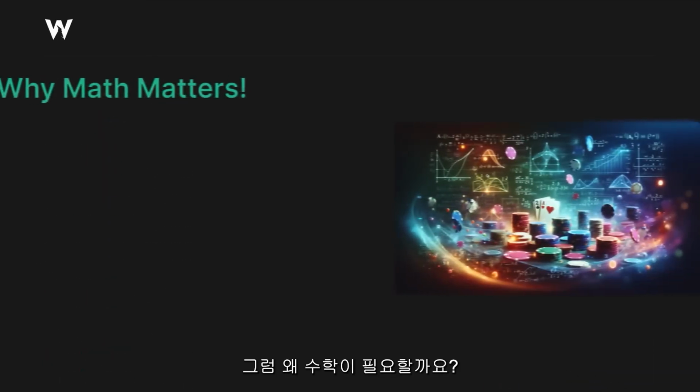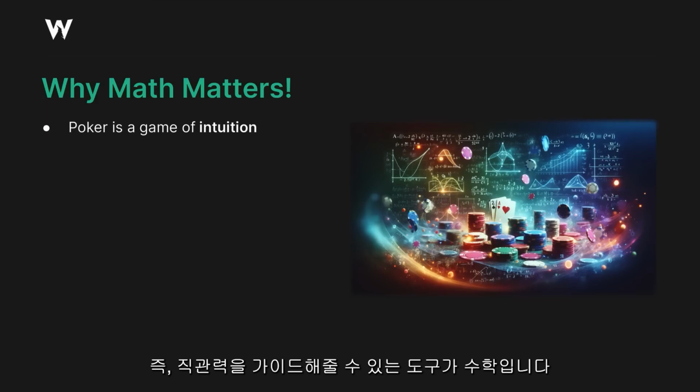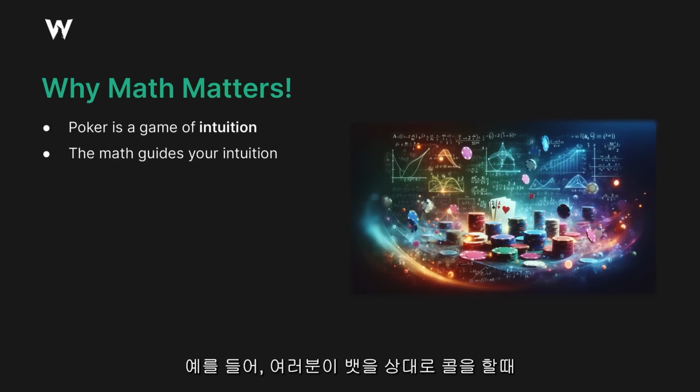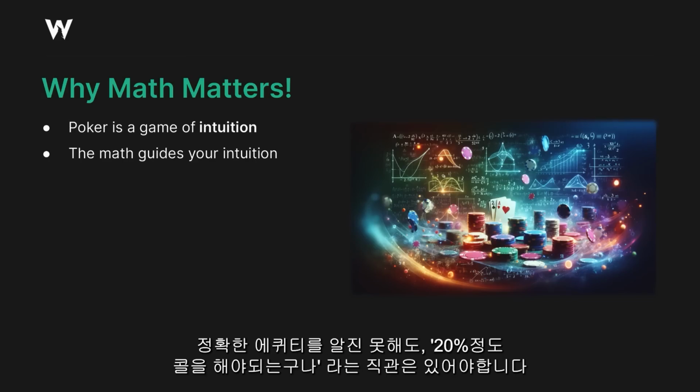So why does this matter? I mean, at its heart, poker is a game of intuition. It's a game of guesswork. But you need something to guide your intuition, and this math guides it, right? For example, if you're calling a bet, you need to have some idea of how often your call needs to work to succeed. Even if you don't know your exact equity, you need to have some idea of, okay, it needs to work 20% of the time, or oh crap, it needs to work a lot more often than that.